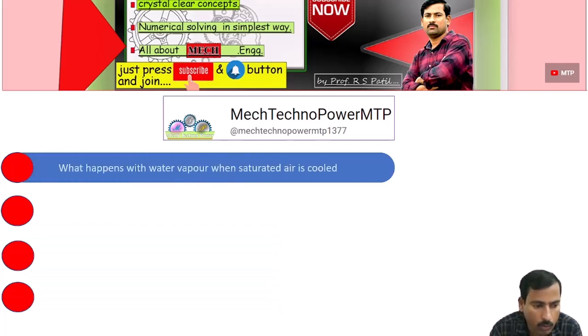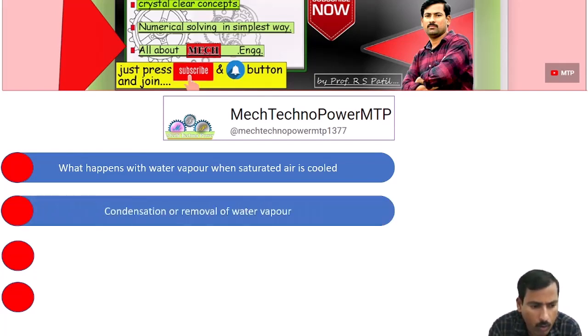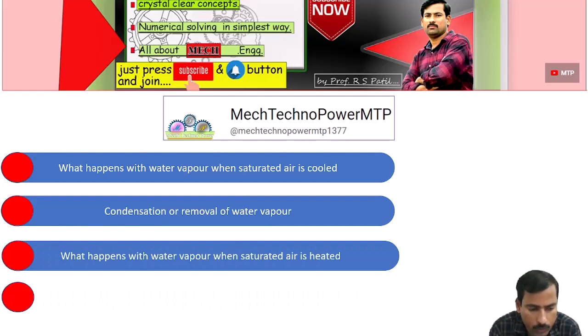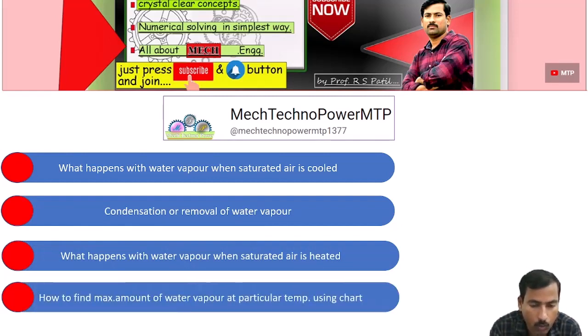Then we studied what happens with the water vapor when saturated air is cooled. Later we talked about how condensation, or removal of water vapor, takes place in the air. Then we talked about what happens with the water vapor when saturated air is heated. Then we talked about how to find the maximum amount of water vapor at a particular temperature using the chart. These are the concepts we talked about in the last lecture.